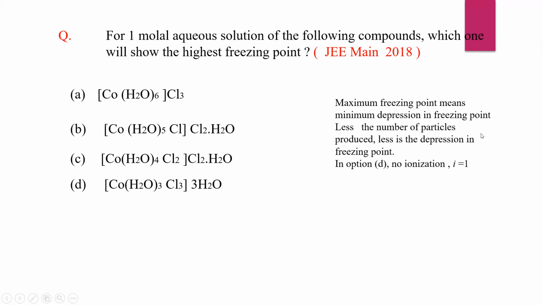So the fewer the number of particles produced, the lesser is the depression in freezing point. So in option D, there is no ionization. The value of i, that is Van't Hoff factor, is equal to 1. D is the correct answer option.